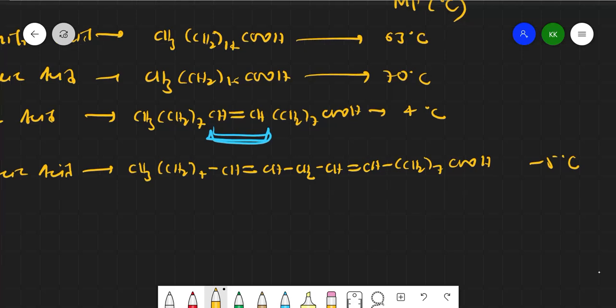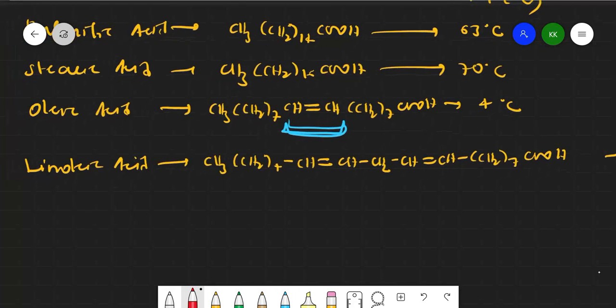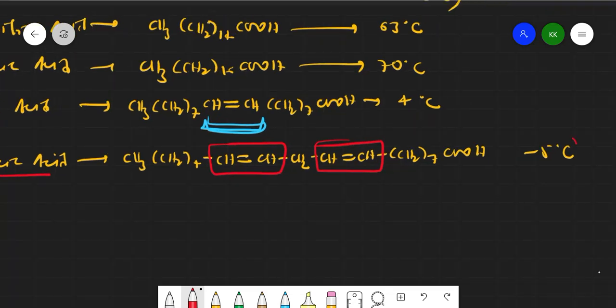So in this linolenic acid, if you see, unsaturations are more: here one unsaturation and here one unsaturation, so two unsaturations are there, right? So with greater unsaturation, its melting point will decrease again. Why, that we shall discuss in the next class, right?